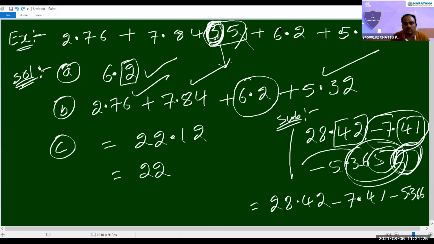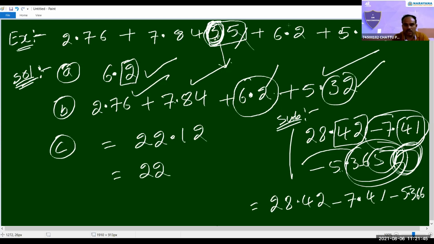We took 2 as the least decimal place. Is it because 2 is the smallest value, or because there's only one number after the decimal point, sir? No. After a decimal point, digits we have to count again and again. After a decimal point, here 2 digits. Sorry, 1 digit. Here 2 digits.